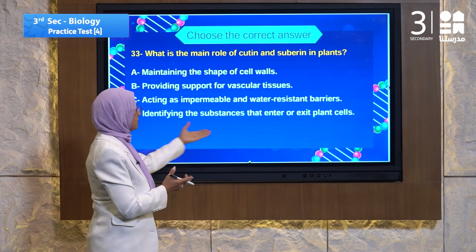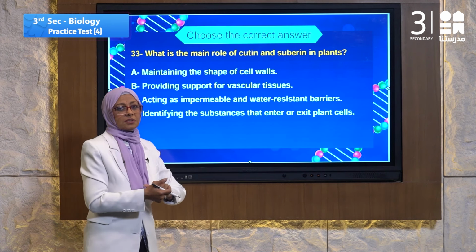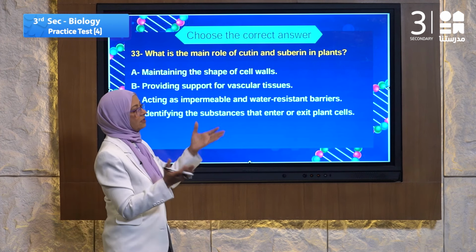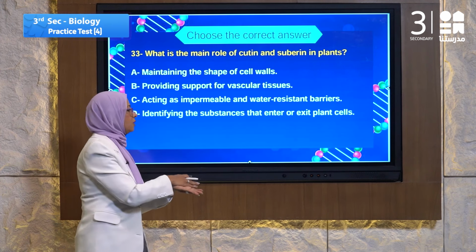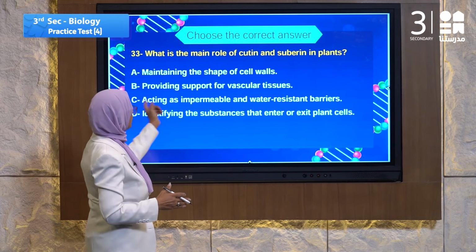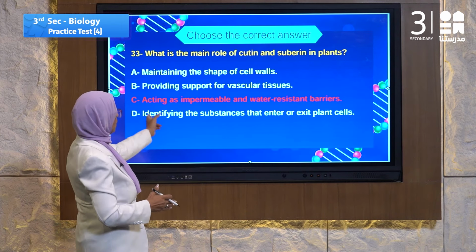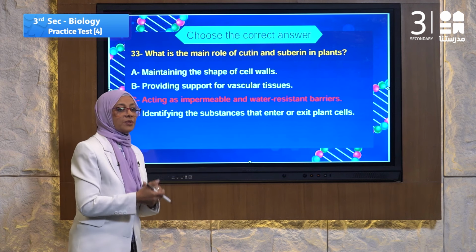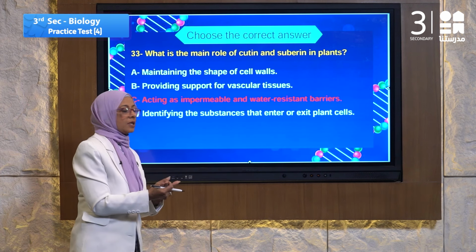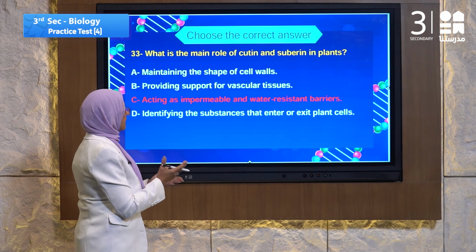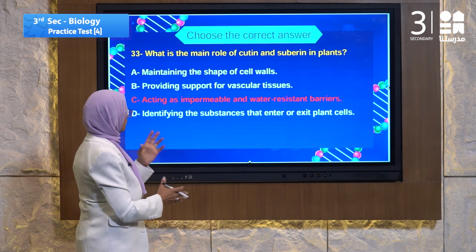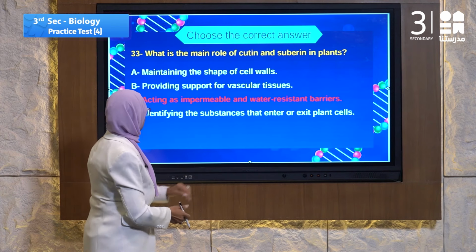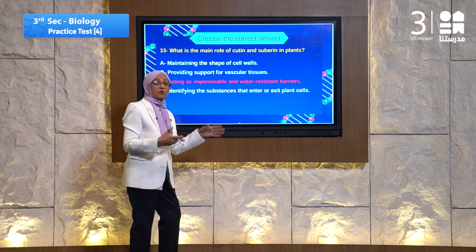This function belongs to the cell membrane, not the cell wall, because Q10 and Supreme are found on the cell wall. So the answer must be acting as an impermeable and water resistance barrier. That protects the cell from any other living organisms that attack it, such as fungi or bacteria, and other main roles.